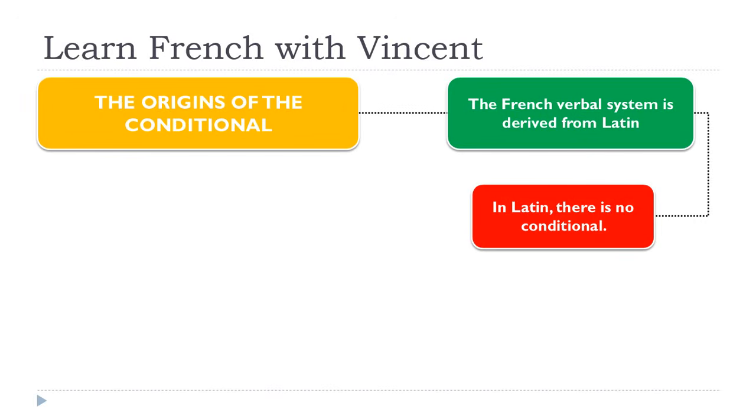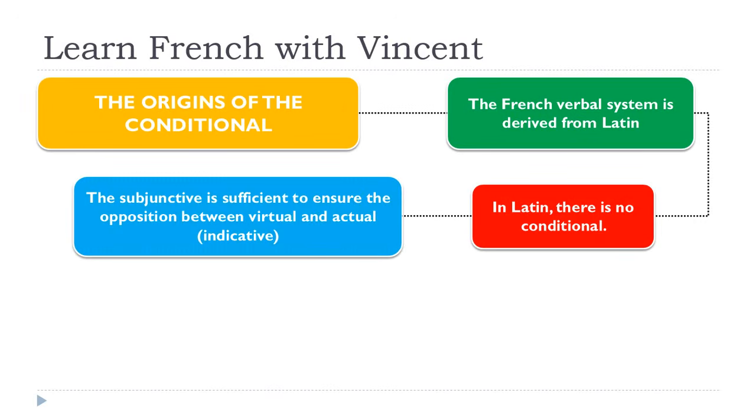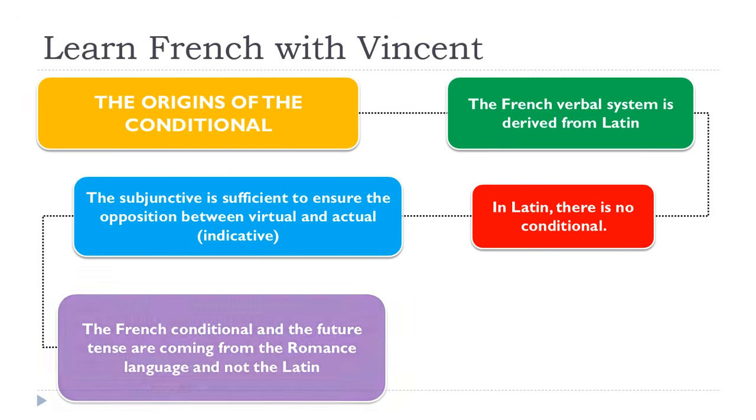The conditional doesn't exist in Latin because in Latin the subjunctive is sufficient to ensure the opposition between what we could call the virtual, which is handled by the subjunctive, and what is actual. When you want to express something that is actual, you will use the indicative mood. This is the way it's done in Latin. But in fact, we have a conditional in French. And the conditional in French is not coming from Latin, but from the Romance languages.